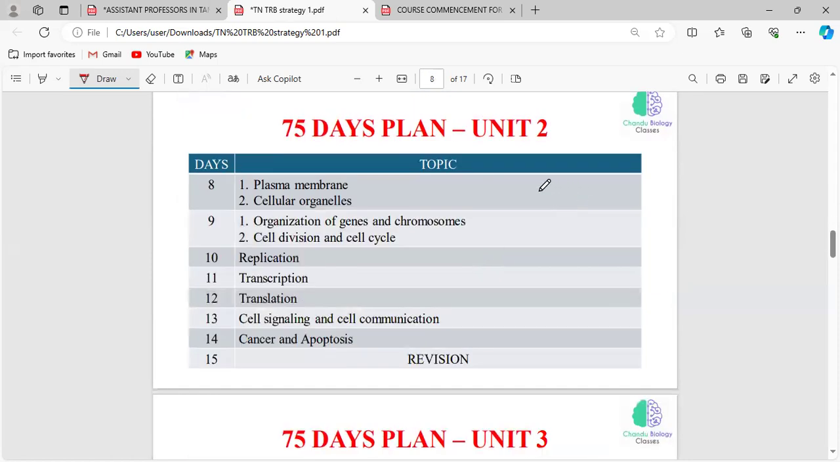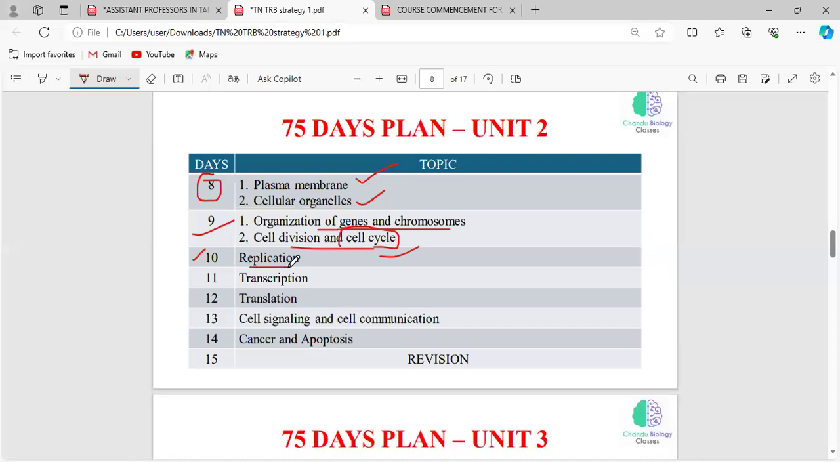Right, now after finishing unit 1, there comes unit 2. On day 8, you have to finish the plasma membrane and all the cell organelles present inside the cell. So these are the two topics you have to cover on day 8. And on day 9, you have to read about the organization of genes and chromosomes, cell division, and cell cycle. Okay, you have to read about the G1 phase, G0 phase, G2 phase, S phase, and mitotic phase. These are all the phases involved in the cell cycle. And in cell division, you have to read about meiosis and mitotic cell division.